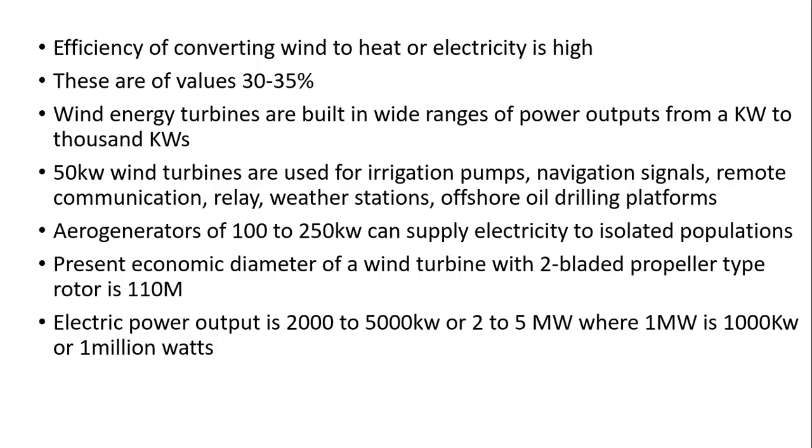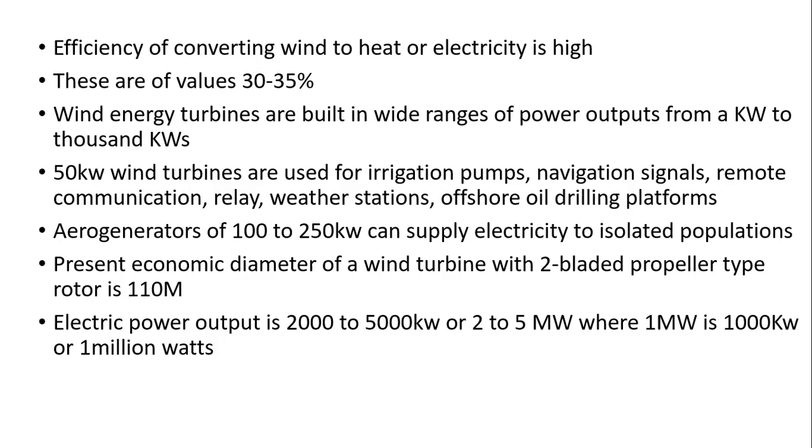Okay, so turbines of somewhat more power, up to 50 kilowatts, are used for operating irrigation pumps and navigational signals. Navigation signals means lighthouses and buoys. They can be used for remote communication relays and weather stations, and for offshore oil drilling platforms also.